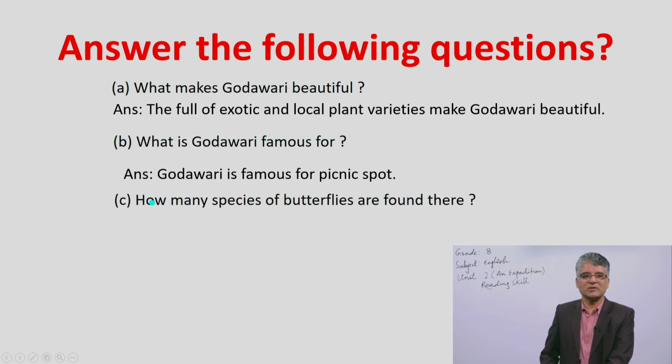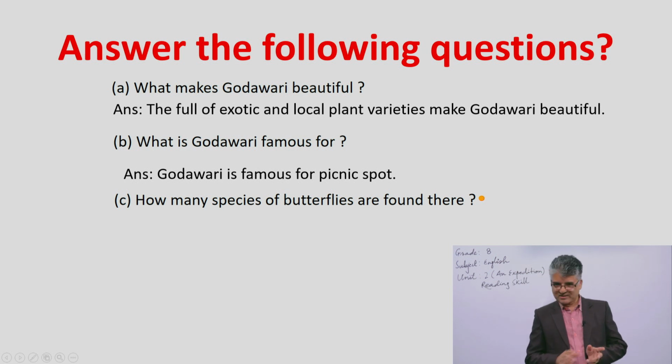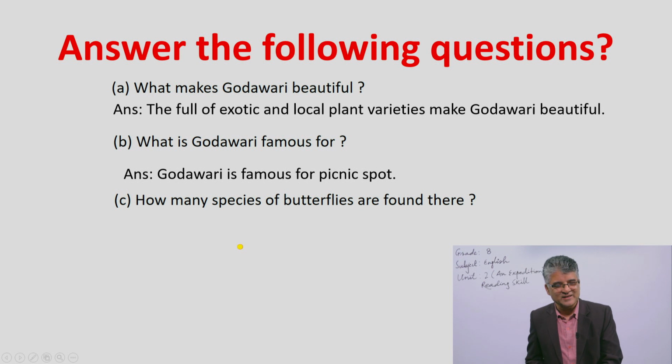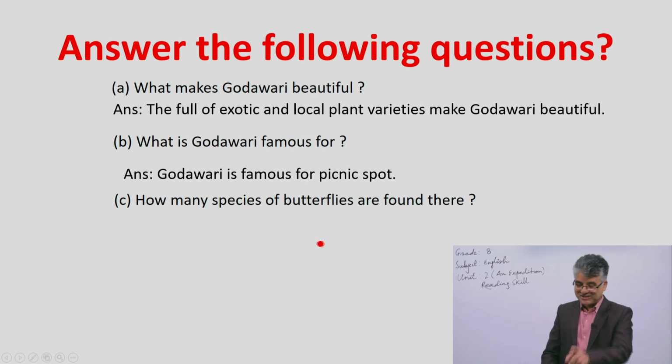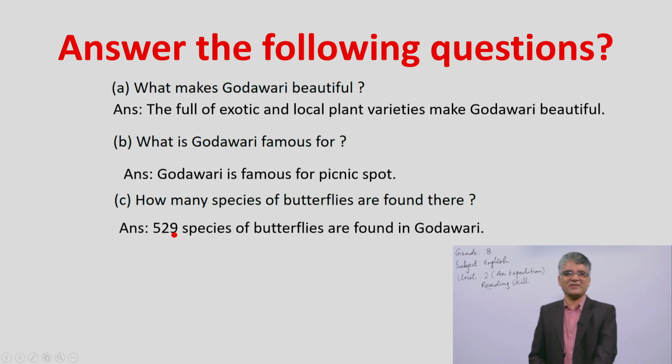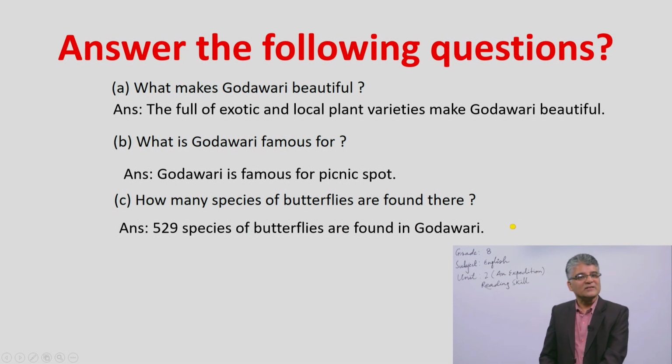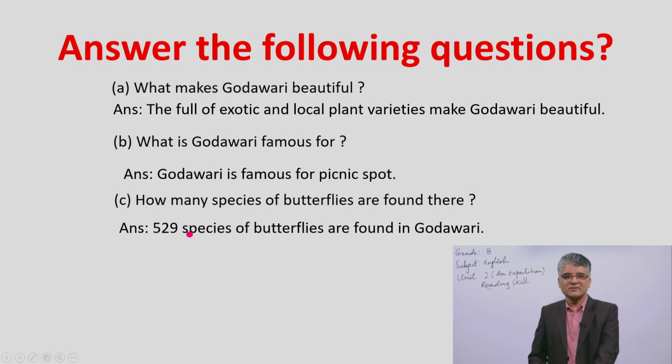And number C, how many species of butterflies are found there? You remember? Try to remember. Can I give you the clue? More than 500 and less than 600. Next clue, 550. Oh yes, you remember. Yes, there are 529 species of butterflies found in Godavari.